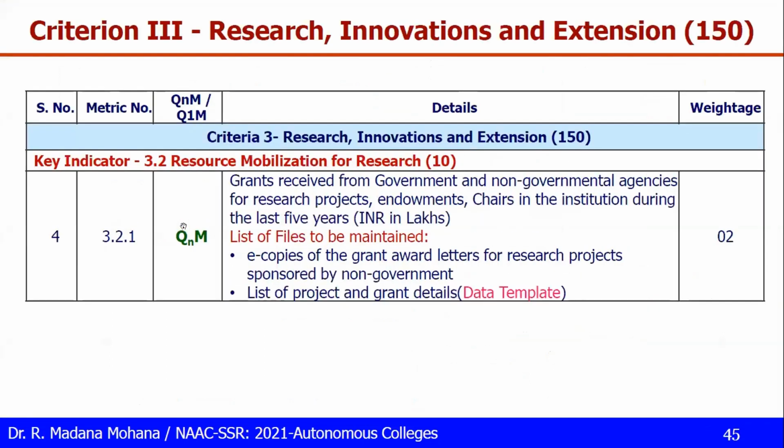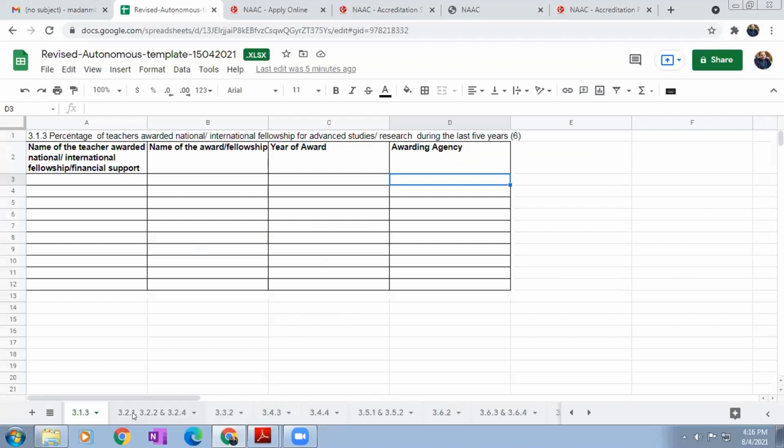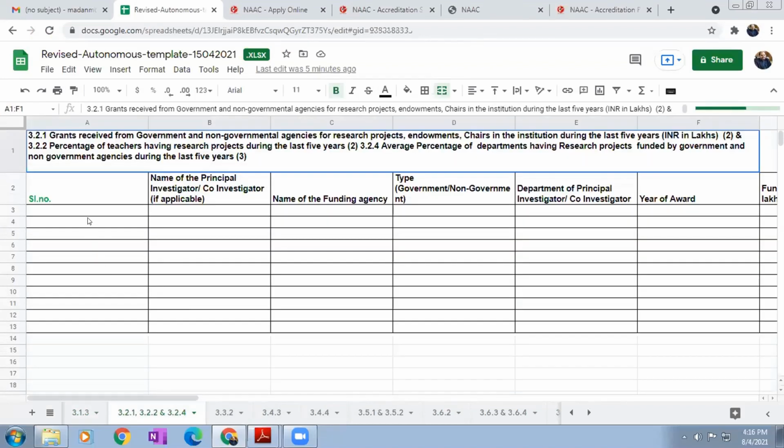Okay, next one, resource mobilization for research, that is 3.2. So 3.2.1, this is again quantitative. Here, the grants received from government and non-government agencies for research projects, endowments, etc. in the last 5 years. This is research projects related, only 2 marks are there. Let us see the data template for 3.2.1. 3.2.1, 3.2.2, 3.2.4, all these have the same template. Grants received 3.2.1, 3.2.2 percentage of teachers having research projects, 3.2.4 average percentage of departments.